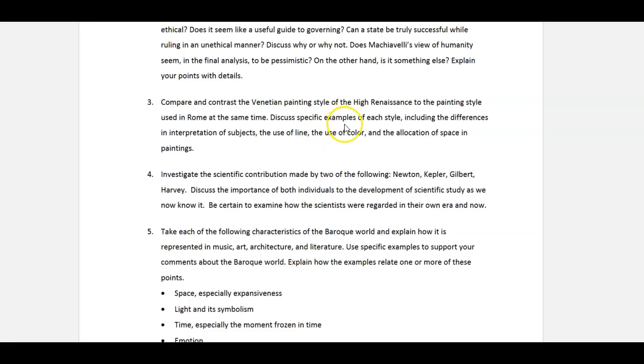You want to look at specific examples, so if you choose 2 or 3 examples of the Venetian style, 2 or 3 of the Roman style, what really was around the Vatican sponsored, etc., and you discuss each of those in 150 words or a short little paragraph over each one, that will give you 500 or plus words over each one, and you have the entire essay length covered in that way.